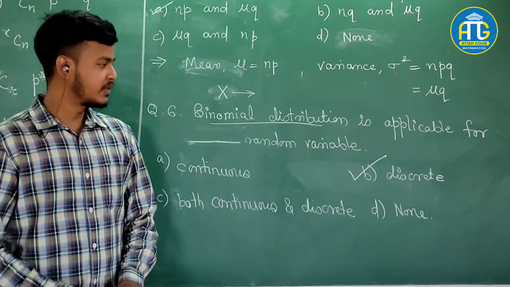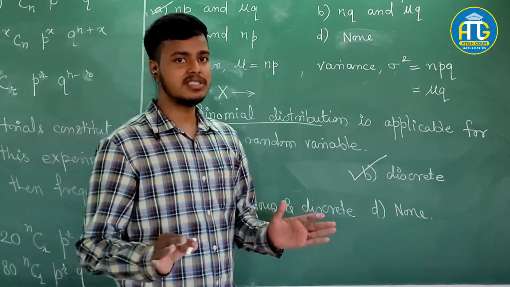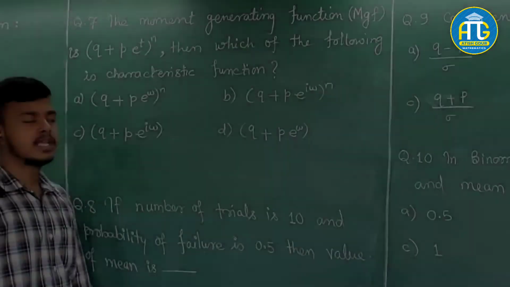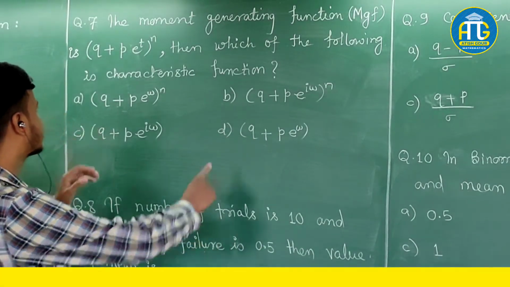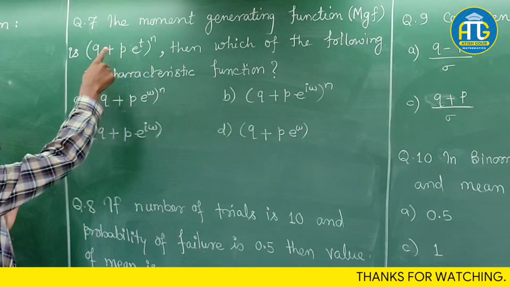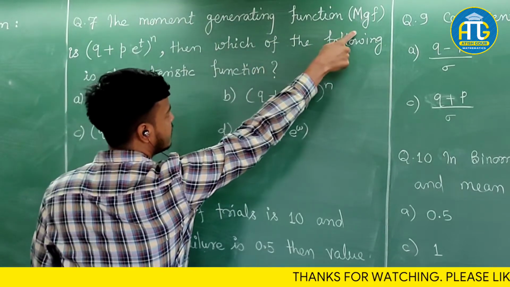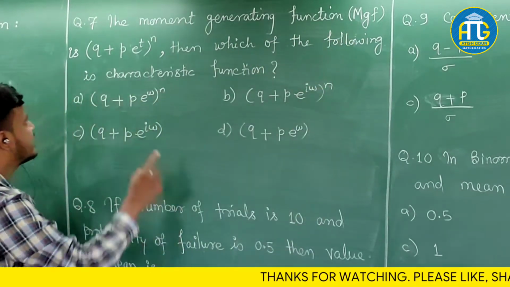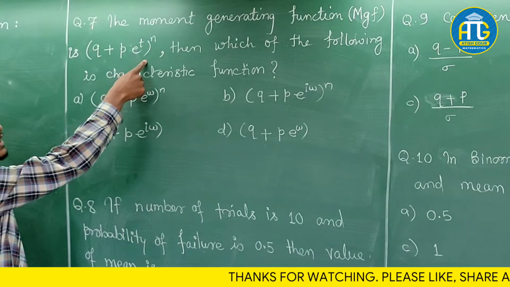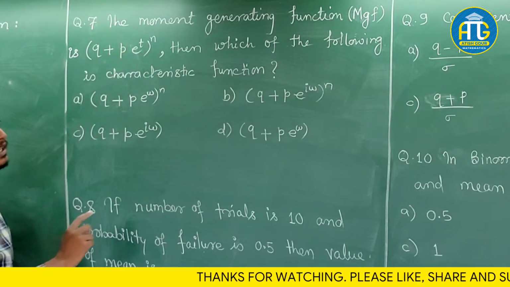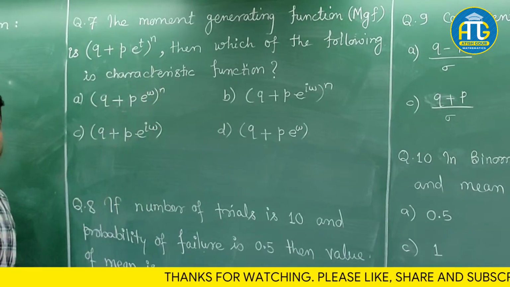So we have taken 6 questions till now. Now let's take some more questions. Let's see the next question, question number 7. This question says the moment generating function, which we generally call MGF, is (q plus p e to the power t) whole power n, then which of the following is the characteristic function?